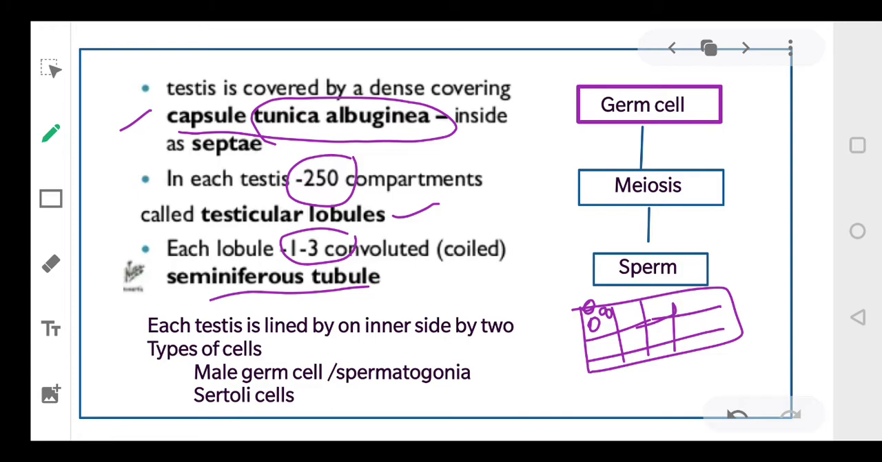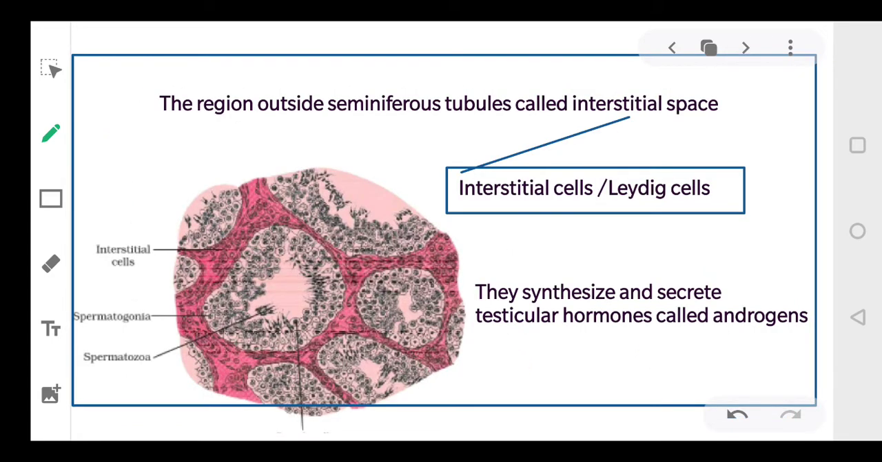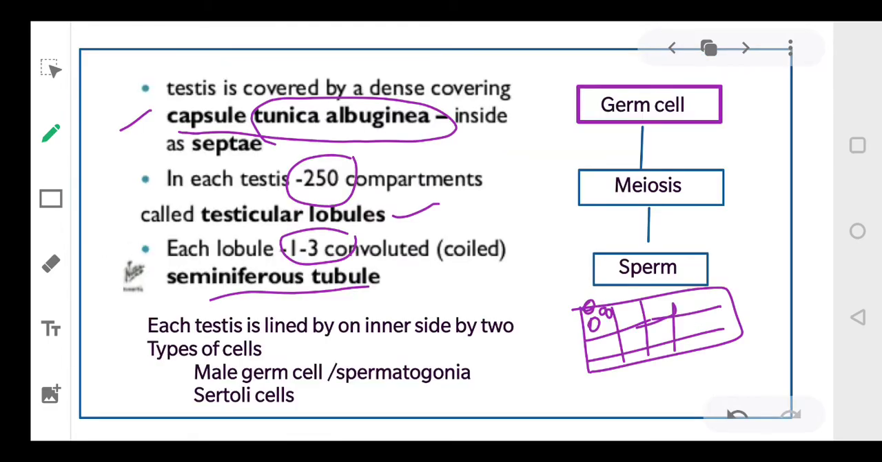Now just look at this diagram. This is a single seminiferous tubule. Like this, there are 1 to 3 seminiferous tubules in each lobule, and there are 250 lobules. On the inner side, 2 types of cells are present: one is spermatogonia and the other is Sertoli cells.